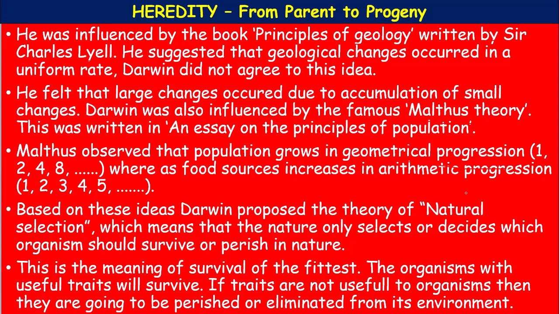The second one, struggle for existence. This is another concept introduced by Darwin, who was influenced by Malthus, the scientist who wrote the essay on the principles of population. Darwin therefore proposed that there is intense competition and struggle to ensure living and to obtain the maximum amount of food and suitable land.